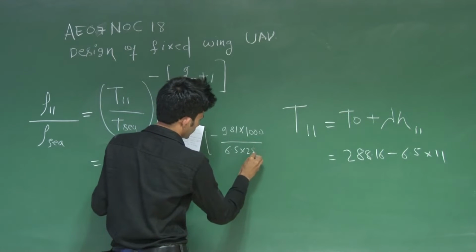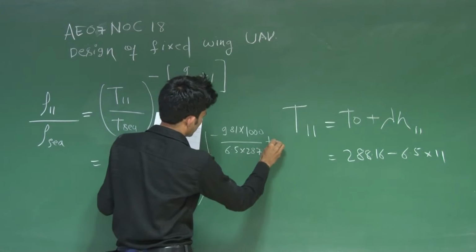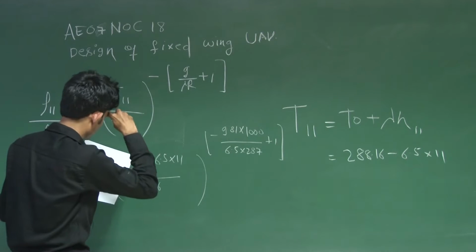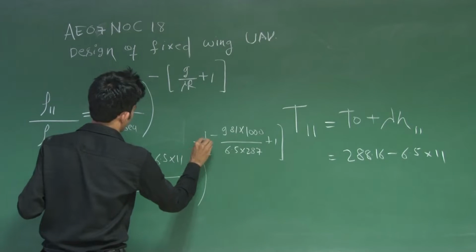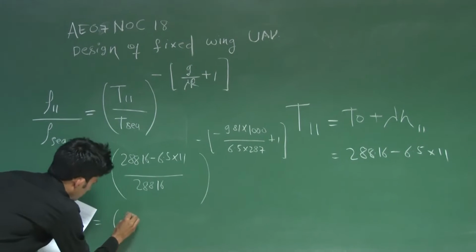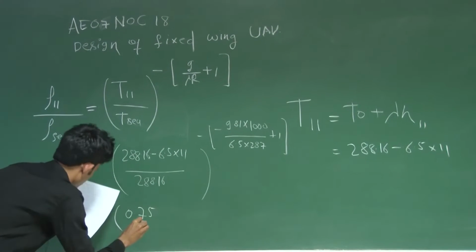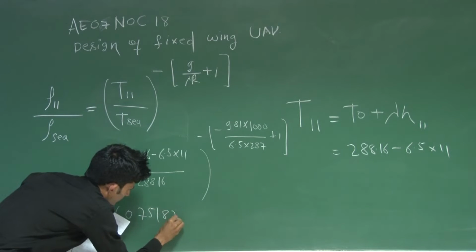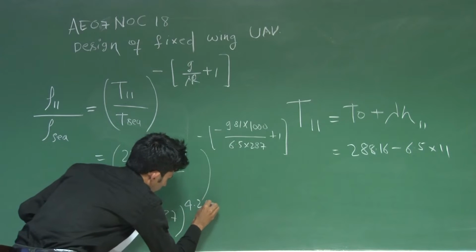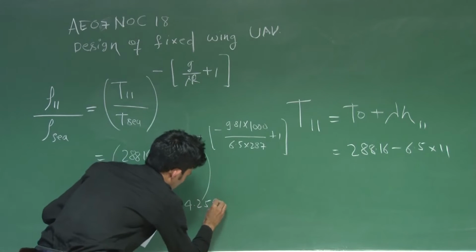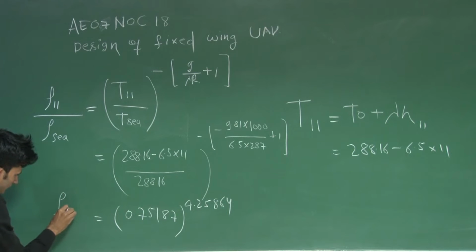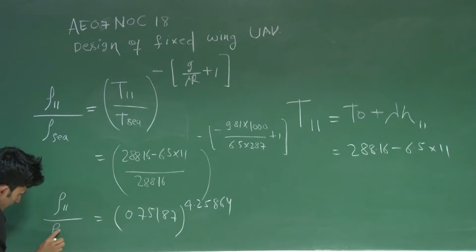6.5 into 287 plus 1. And the minus will be there. So these things will come out to 0.75187 and this value will come out to be 4.25864. So this will be the density ratio, 11 kilometer by sea level.